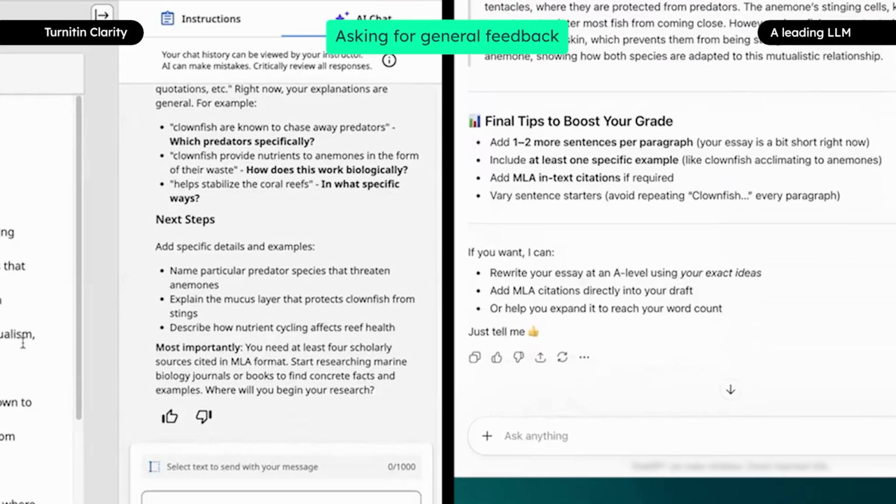The LLM, on the other hand, also tells the student what to do next, but provides complete sentences and quick fixes. Additionally, it ends with offering to rewrite the essay and add MLA citations for the student.